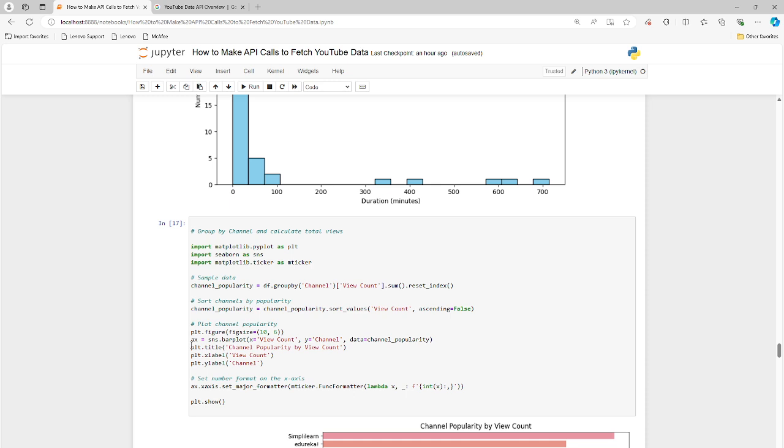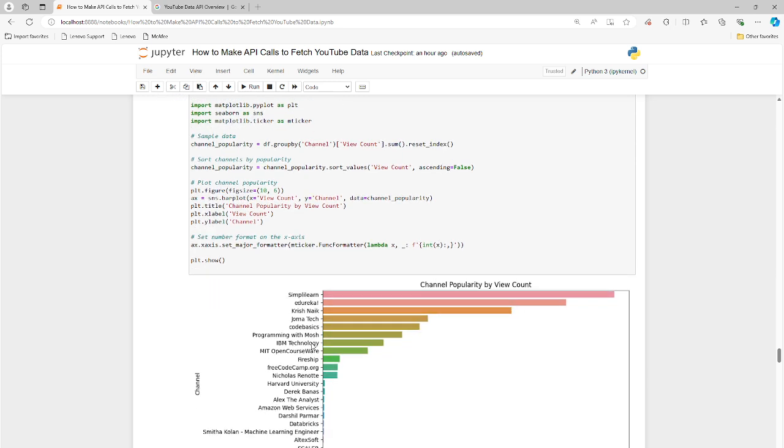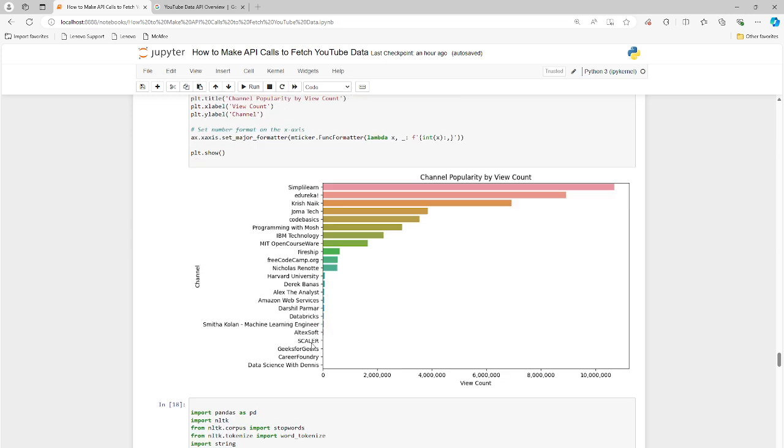So another way to look at the results here is to do a bar plot. We're looking at a Seaborn bar plot, and we can look at the keywords that come up by channel and which are the most popular based on the counts of those channels. So Simplilearn, we saw that at the beginning. Edureka, that is another popular channel. Krish Naik, apparently, if I'm pronouncing that right, that's pretty popular. Joma Tech, and rounding out the top 5 is Code Basics. So these are the top 5 most popular channels by number of counts, right? These guys are pretty popular, and then you go down the list and it kind of falls off a cliff down the bottom here.